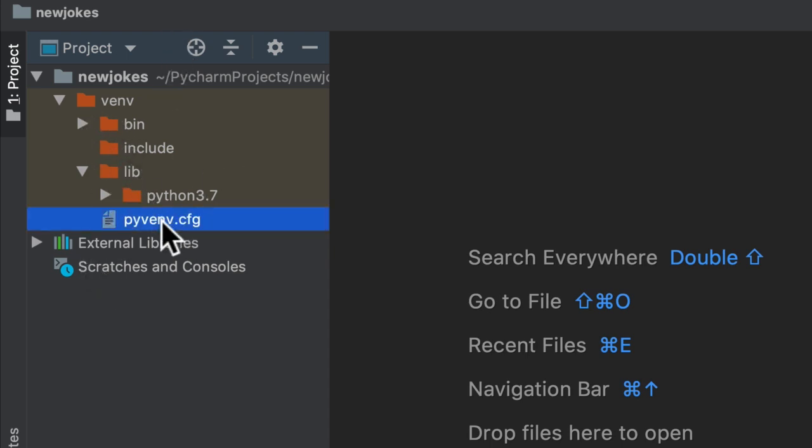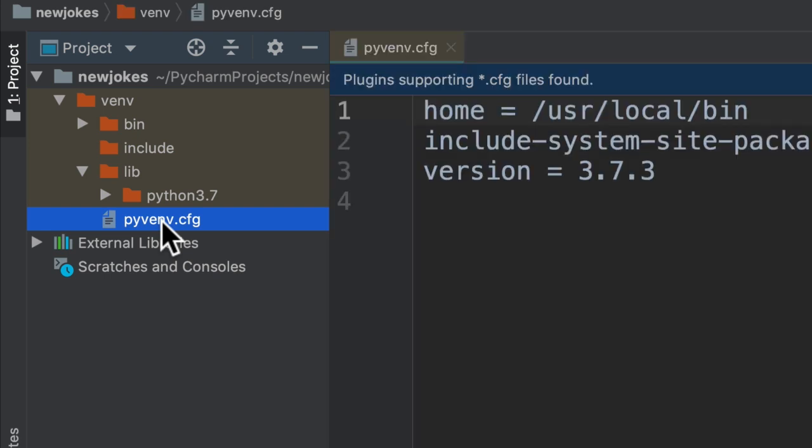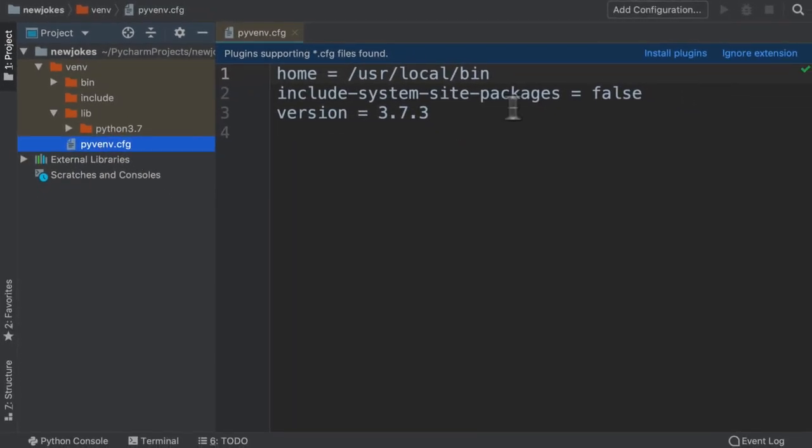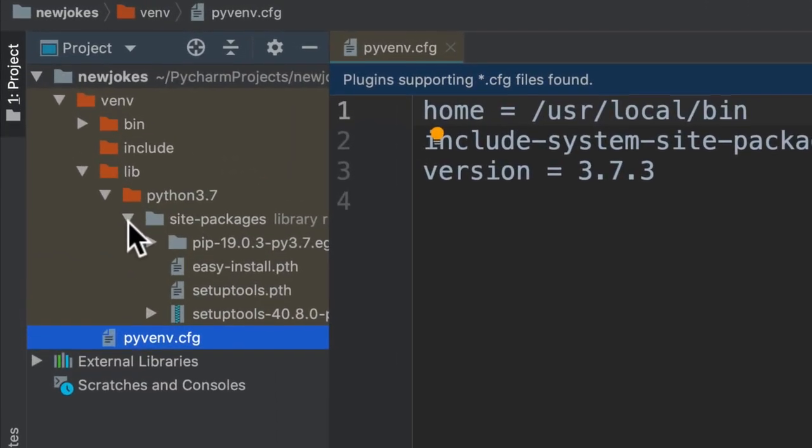If I go to pyvenv.cfg, you see that the environment is set up with version 3.7. This is my home. And we're able to add packages right in here. And you see that I don't have any PyJokes in here because this is a new project with a whole new environment.